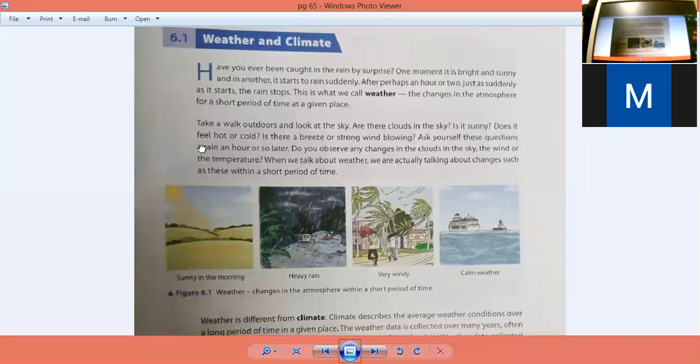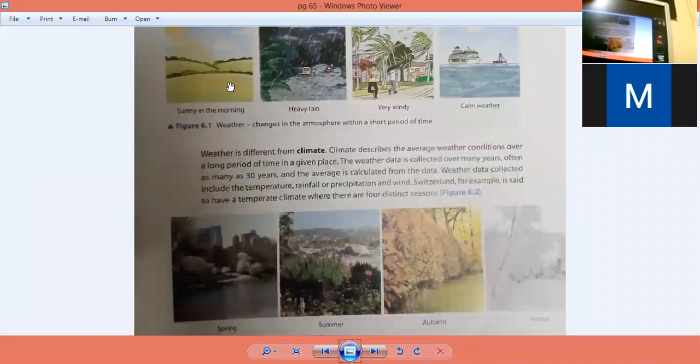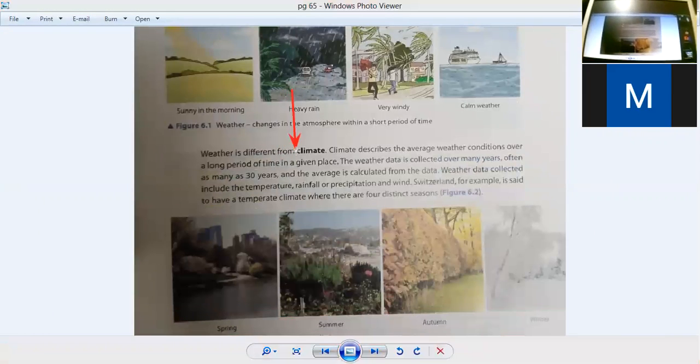And what is climate? Climate is different from weather. Why are they different? The first difference between climate and weather is that climate is made from many years. Climate describes average weather conditions over a long period of time in a given place. So it takes many years. The weather data is collected over many years, often as long as 30 years, less than 30, or maybe more than 30, and all the things are calculated from that data. Weather data collected include temperature, rainfall, precipitation, and wind.